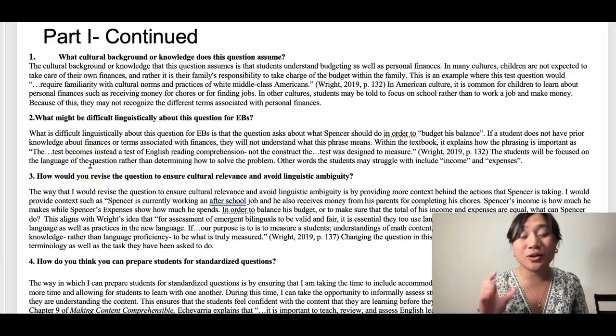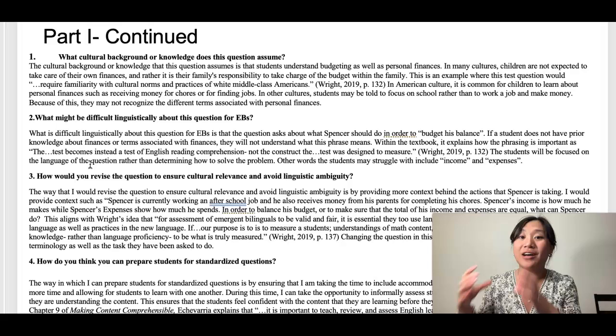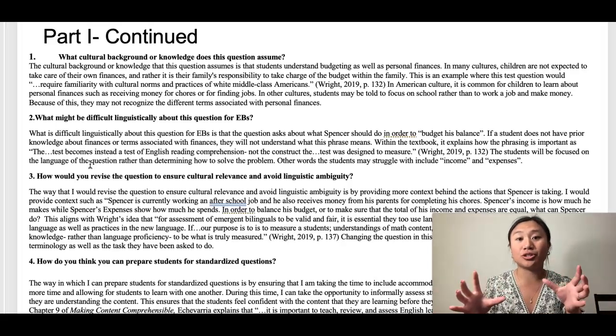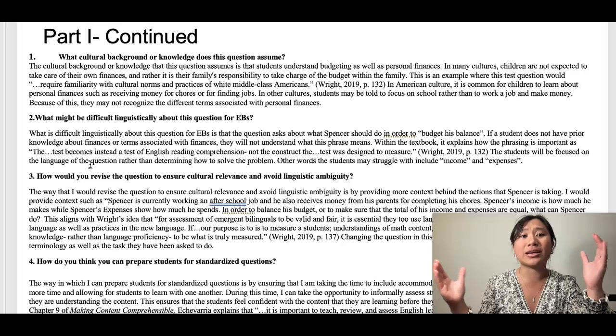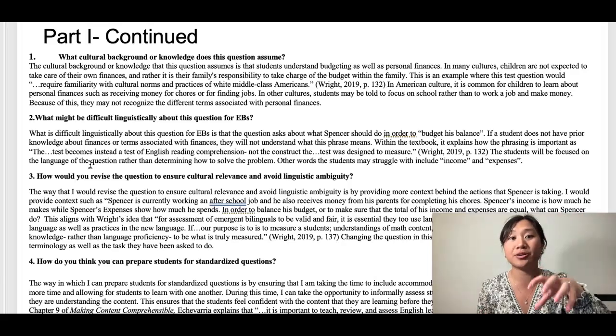To begin, this question assumes that students have personal experience with personal finance. Now, this isn't true of all cultures, and this has a bias where it takes American culture and creates the assumption that students have this prior experience.